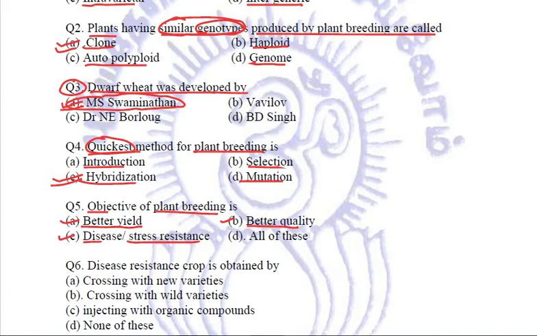Exactly. These are all the various purposes or objectives for which crop variety improvement, plant breeding or hybridization is done. So the answer is all of these. All of these are the objectives of plant breeding.